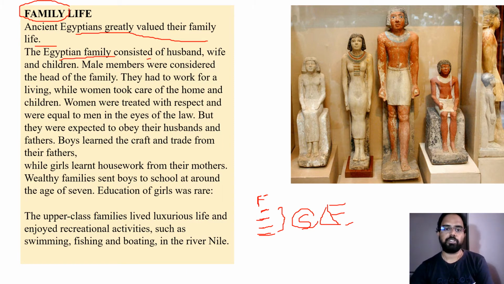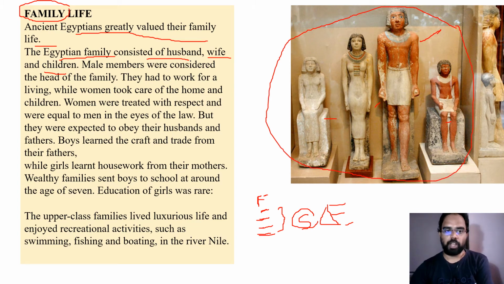An Egyptian family consisted of a husband, wife, and children. You can see here in the picture a husband, a wife, and their children. This constitutes the family of an Egyptian society, and they had to work for a living. So this is obvious, right? The family, they have to do some work. Understand? And the family is dependent on them.